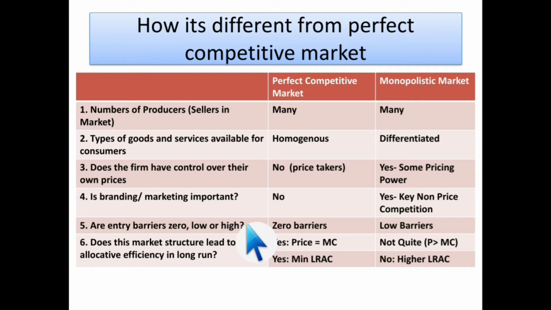Okay, next is, are entry barriers zero, low or high? See, in a perfect competitive market there is zero barrier because there is free entry and free exit. But in a monopolistic market, there are lower barriers. We have just discussed that. The last one is, does this market structure lead to allocative efficiency in the long run? In a perfect competitive market, yes. At that point price equals MC, or we can say the long run average cost minimum point. But in a monopolistic market, it's a no, because here price is greater than marginal cost.